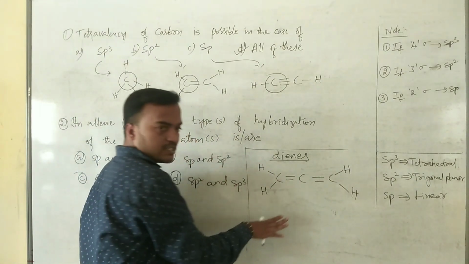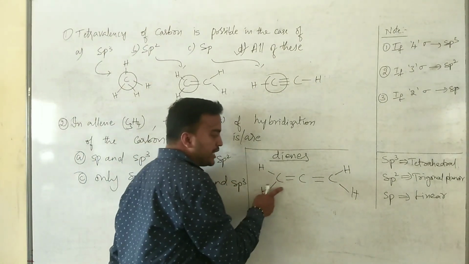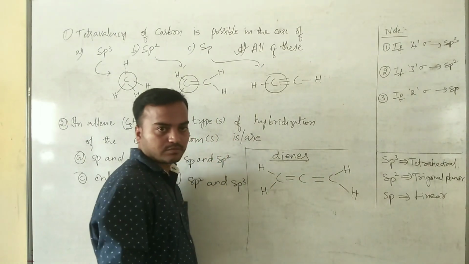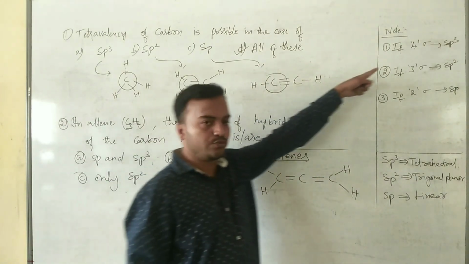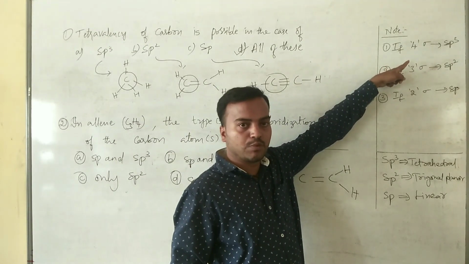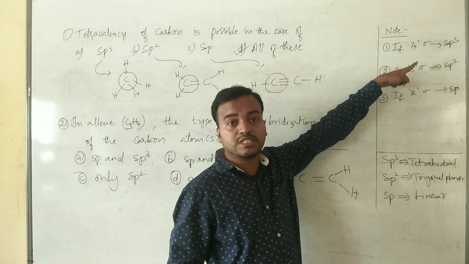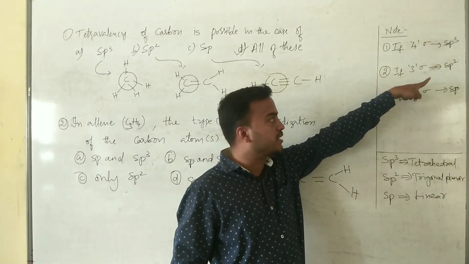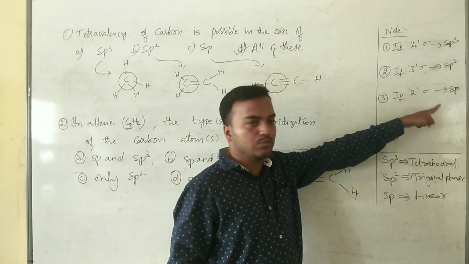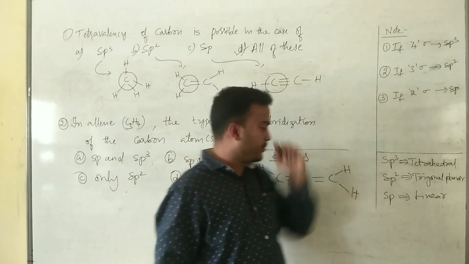So in this case we have to find out the hybridization of each carbon atom. If carbon contains 4 sigma bonds, the hybridization is sp3. 3 sigma bonds, hybridization sp2. 2 sigma bonds, hybridization is sp.